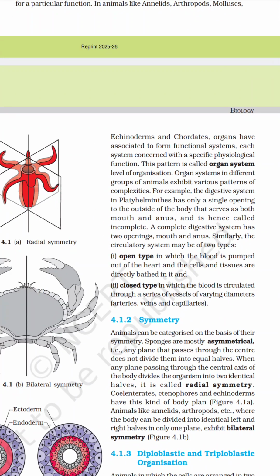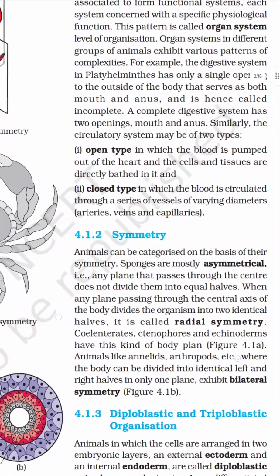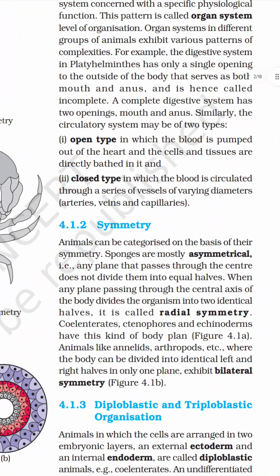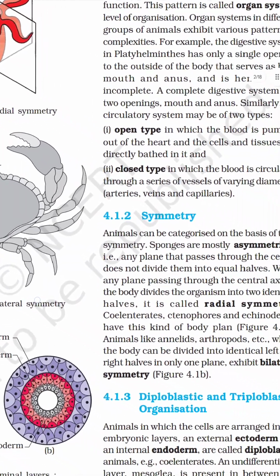After the level of organization, we come to symmetry. Symmetry is the body pattern that animals exhibit. There are different types of symmetry. Sponges are asymmetrical, in which no plane passing through the center divides the body into equal parts.